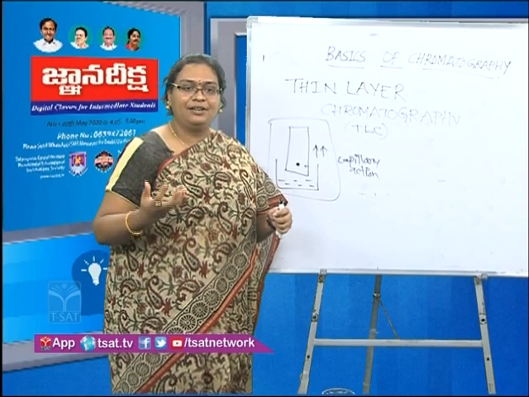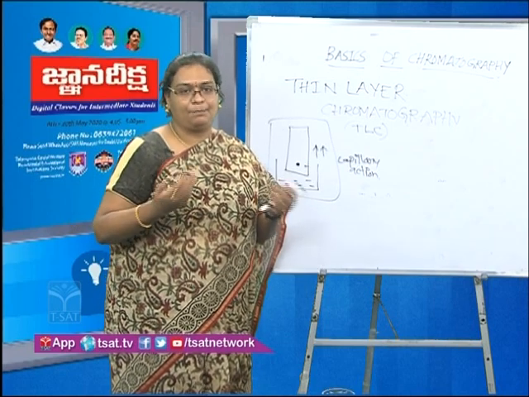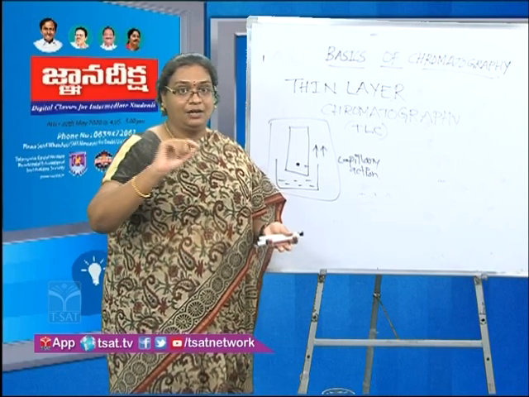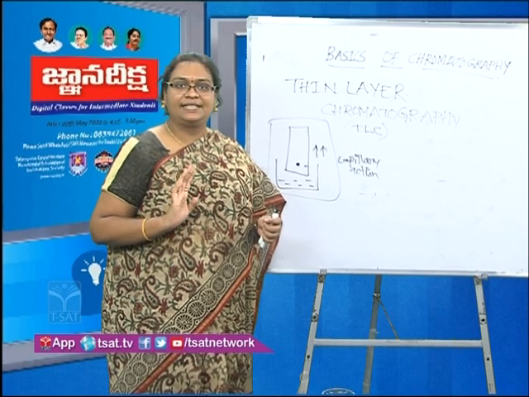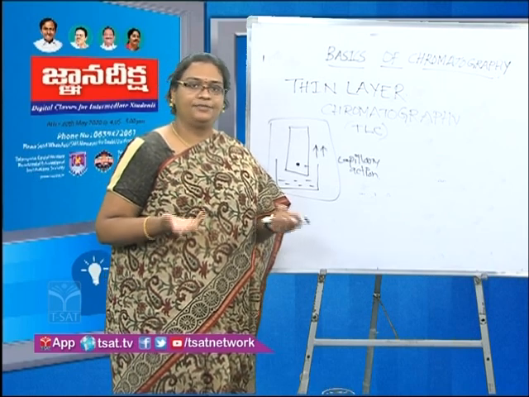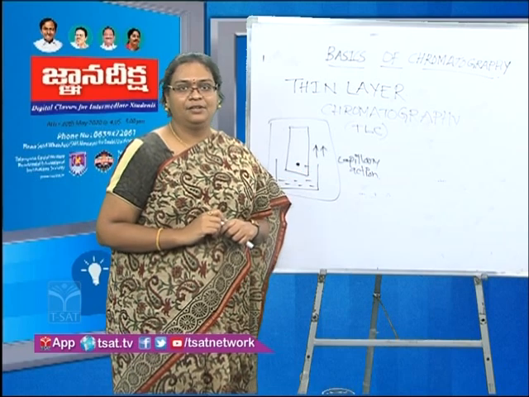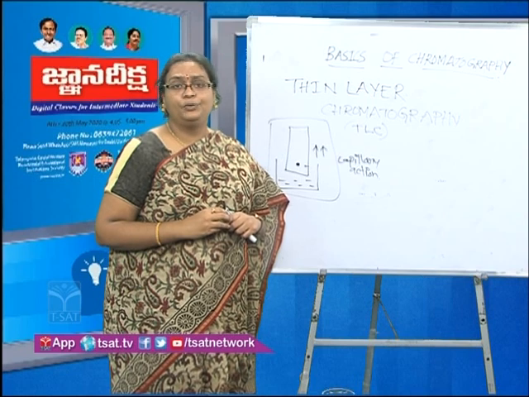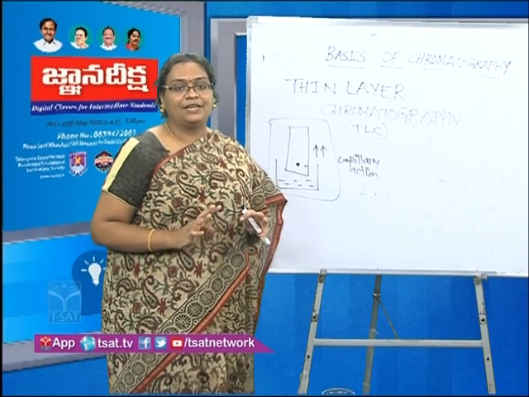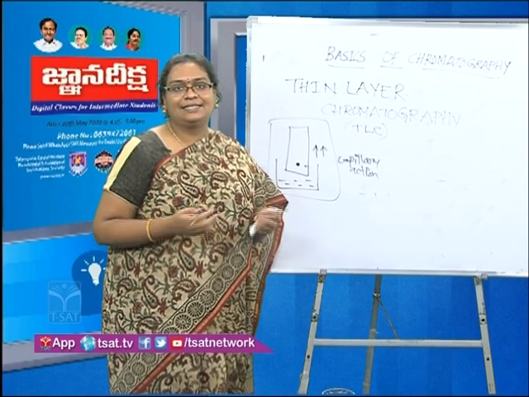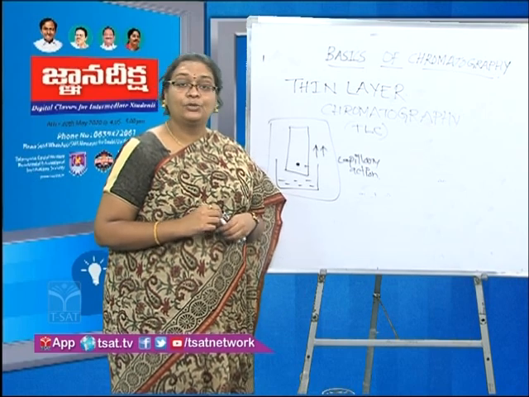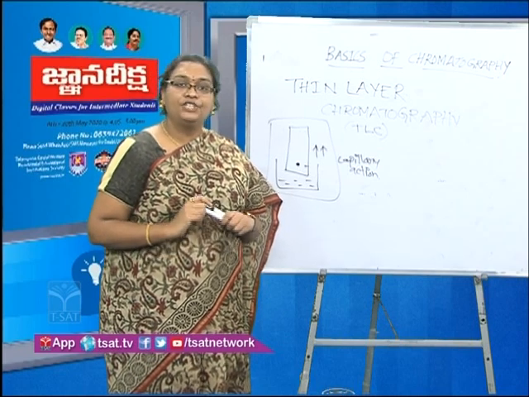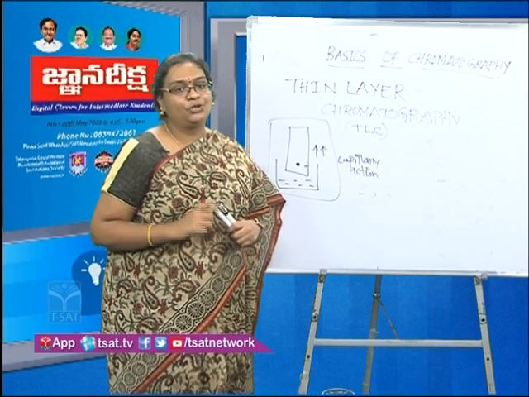Transilluminator is a special equipment through which the UV lights come, and you put it on that, and if you observe the fluorescent dots on it, then the food sample is contaminated with aflatoxin. If not, your food sample is safe, and thereby it is very continuously used by the food processing industries for detecting if any type of aflatoxins are present in the food samples. So this is about the paper chromatography and the thin layer chromatography, which fall under the category of planar chromatographic techniques.